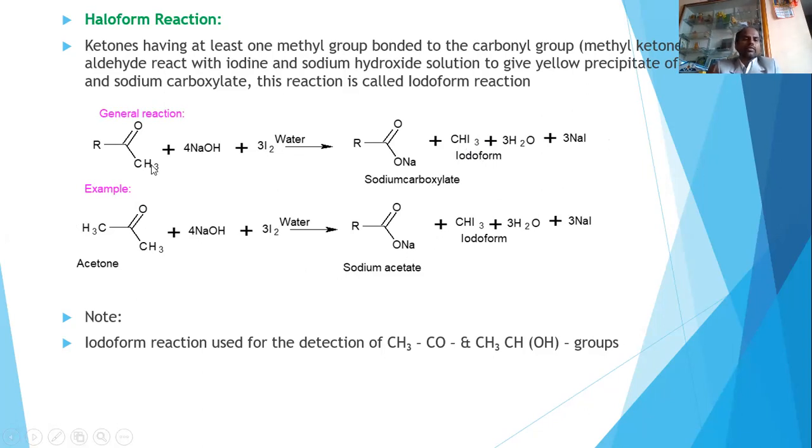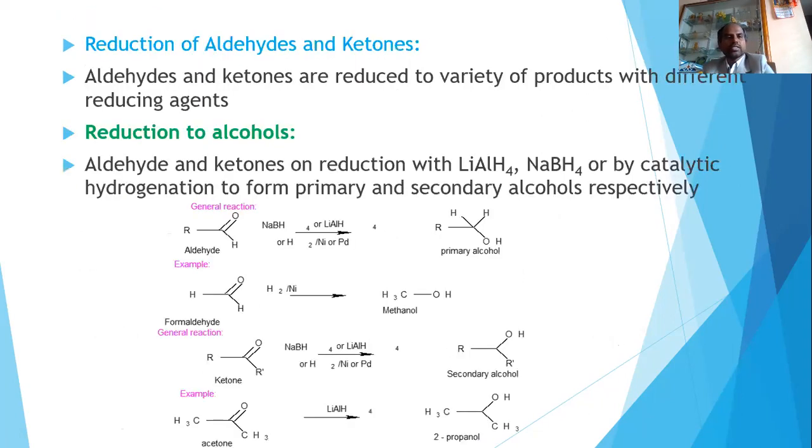This is called the iodoform reaction. If you take an example, acetone. Acetone reacts with sodium hydroxide in presence of iodine. On warming, it gives sodium acetate plus yellow crystals of iodoform, CHI3. This iodoform test is also given by the CH3CO containing functional group. It also gives CH3CHOH, a containing functional group also gives the haloform reaction. So overall in the haloform reaction, a methyl ketone is converted into carboxylic acid with the formation of a yellow precipitate called iodoform. So with this, I will move to the next slide.